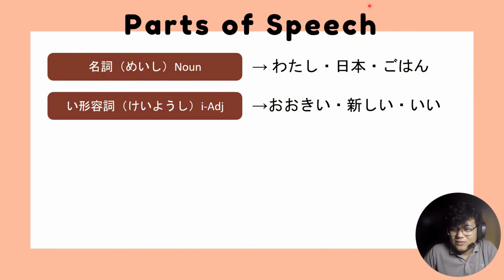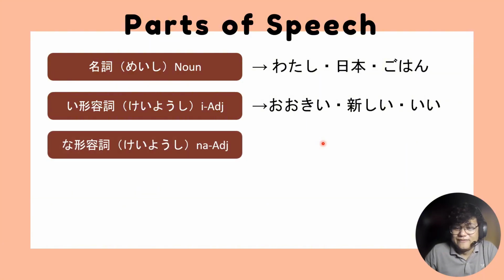Okay. So again, let me remind you that i adjectives are adjectives that end with the i character, not the letter I. There is no letter I in Nihongo. There's only an i character. I know we are more familiar with writing in Romaji, diba? For example, ookii, O-O-K-I-I. But it's not written that way in Japanese. It's intended to be written in hiragana. So we have i characters.